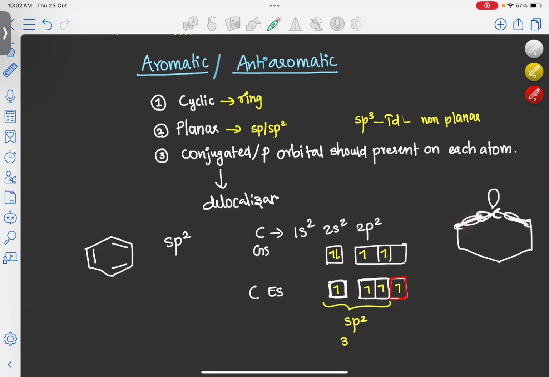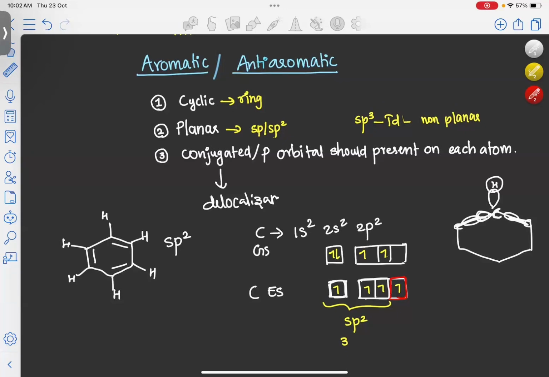The remaining sp2 orbital this carbon is using to make a bond with hydrogen, because in the benzene structure we know there is a C-H bond on every carbon atom. So these three orbitals are used.